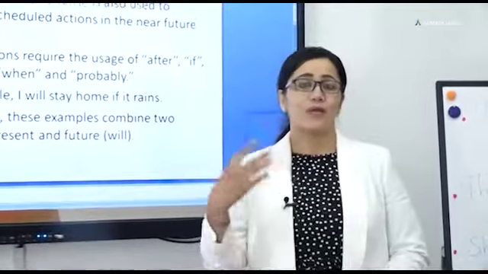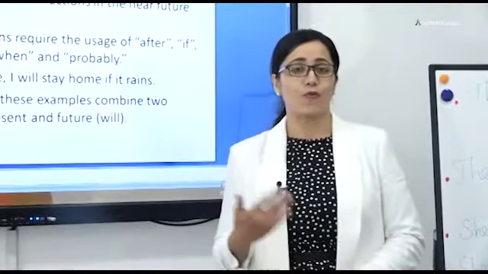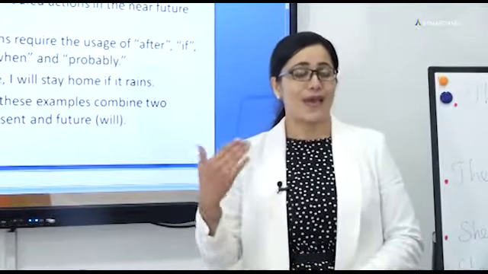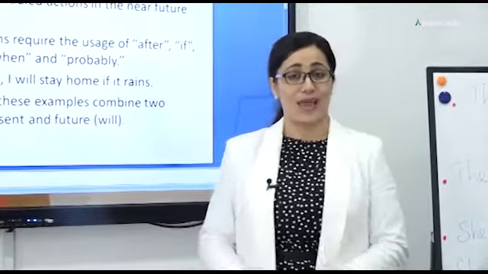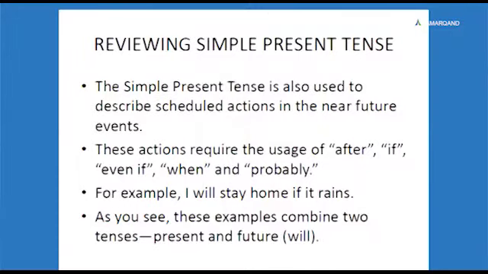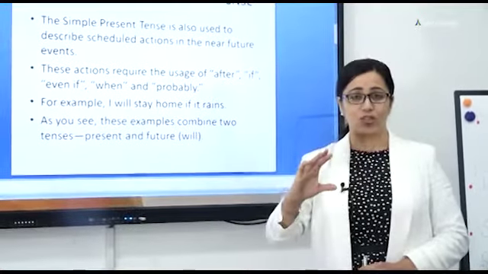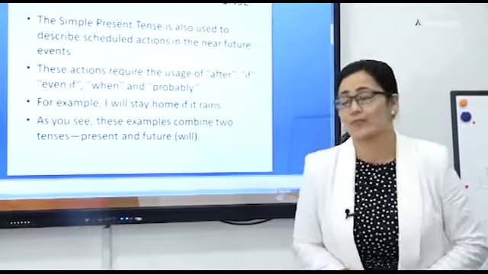For example, the train for Tashkent leaves at 10:30 tomorrow. As we see in this example, even though 10:30 tomorrow shows the action in the future, the structure, the formation, is in the present simple tense.